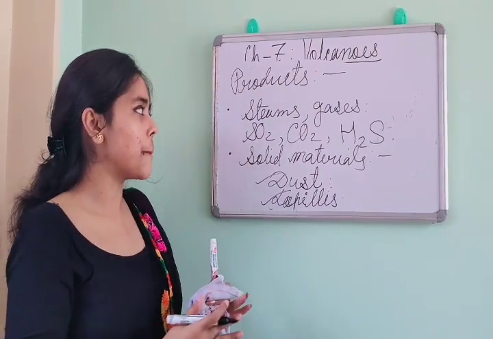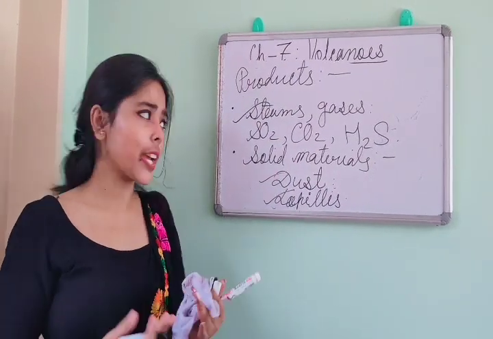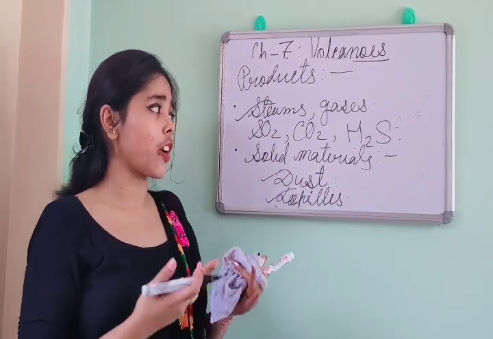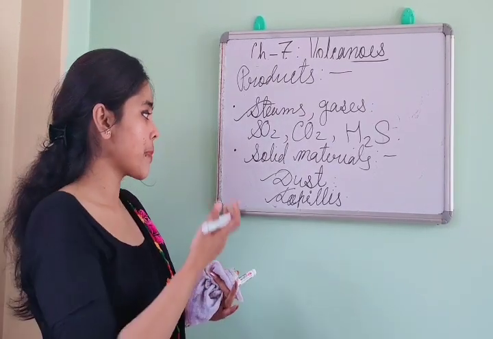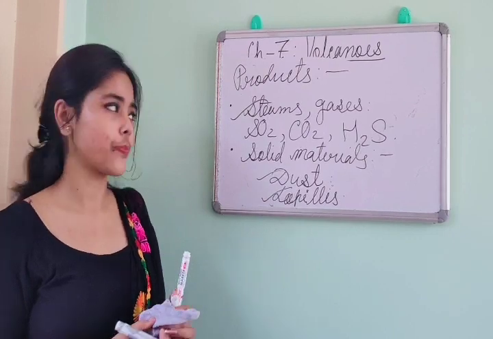So these are the basic products. Number one, steam and gases, like sulfur dioxide, carbon dioxide, hydrogen sulfide. And after that, solid materials like dust and lapilli.